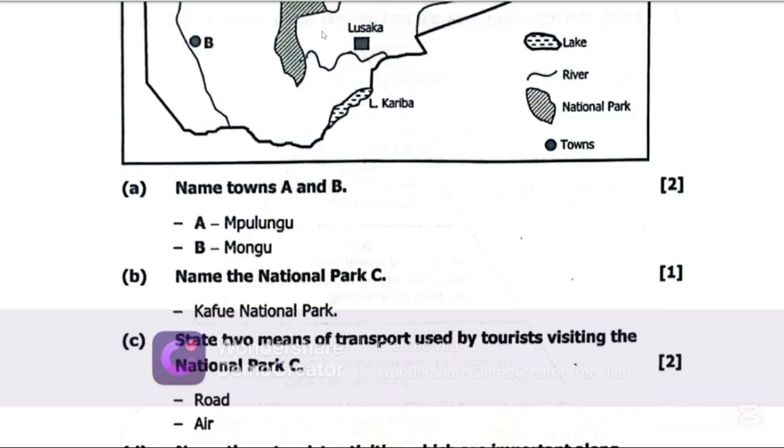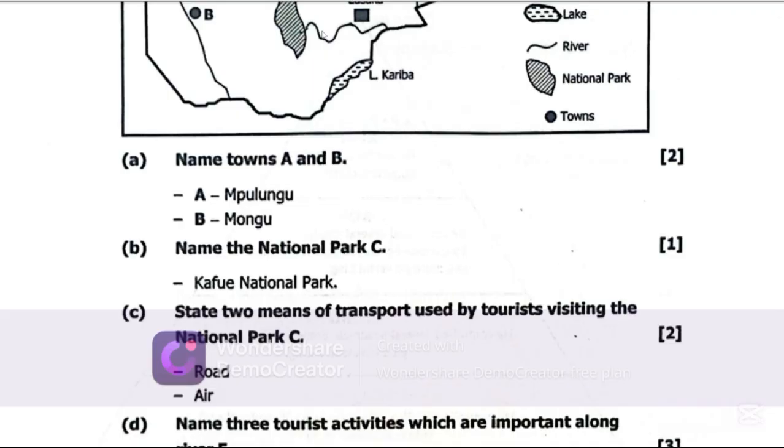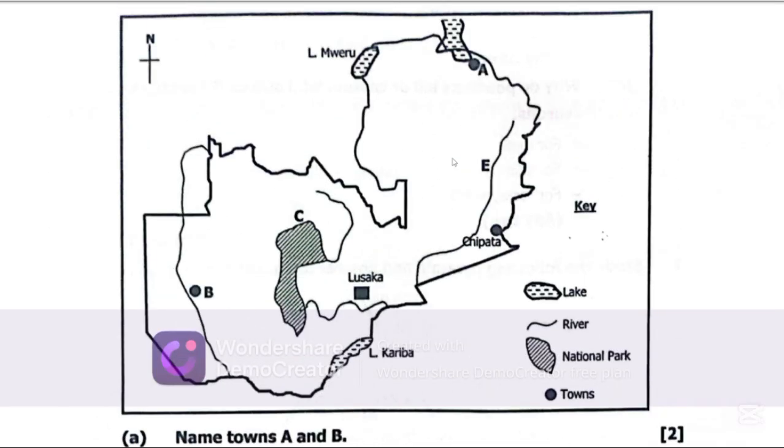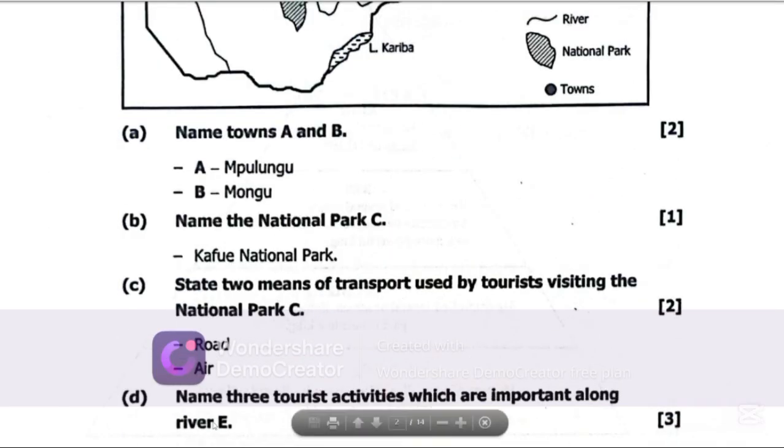Now let's get to D. Now D says, name 3 tourist activities which are important along River E. Now this is River E again. Name 3 tourist activities which are important along River E.